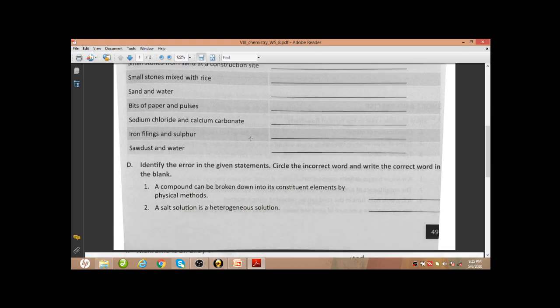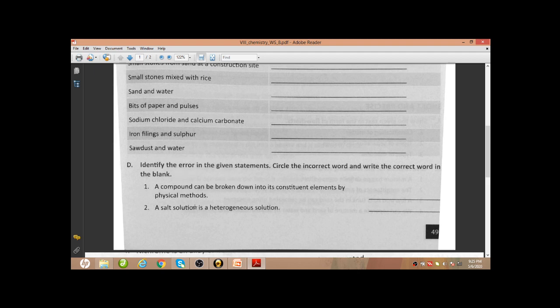Identify the error in the given statement, circle the incorrect word and write the correct word in the blank. A compound can be broken down into its constituent elements by physical method. So physical is wrong, you circle it, and this will be chemical. Write down the word chemical, which is the correct word.